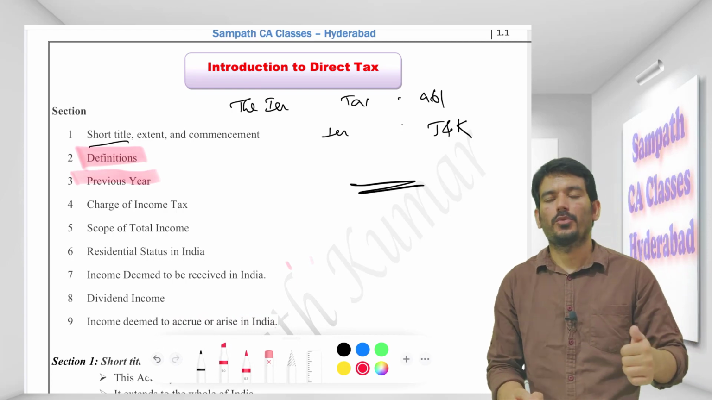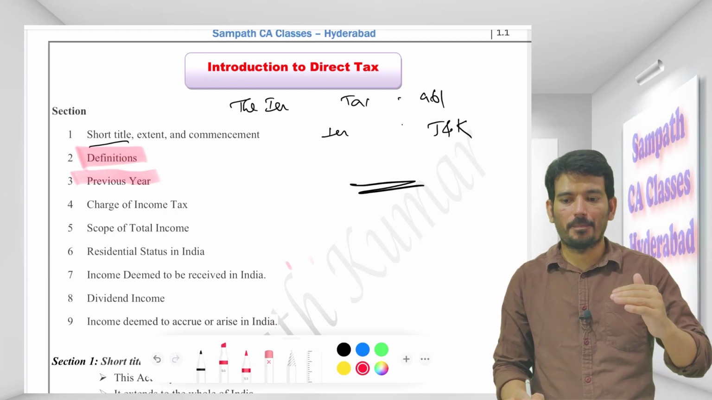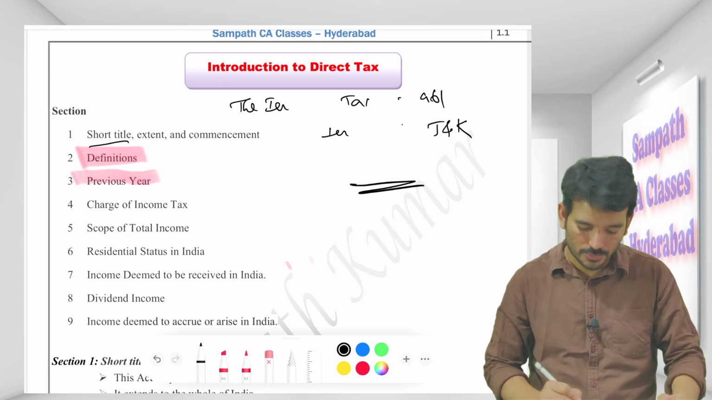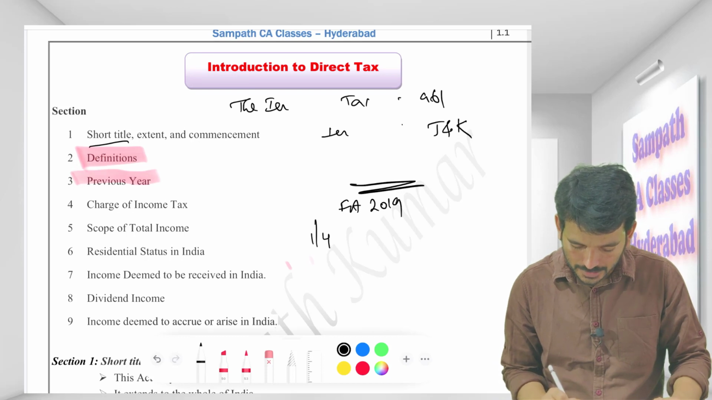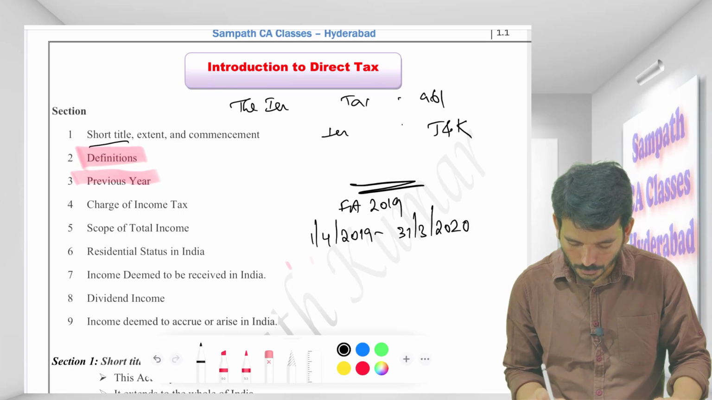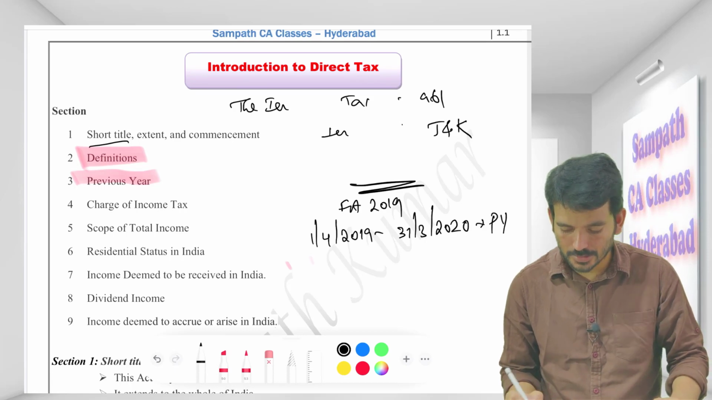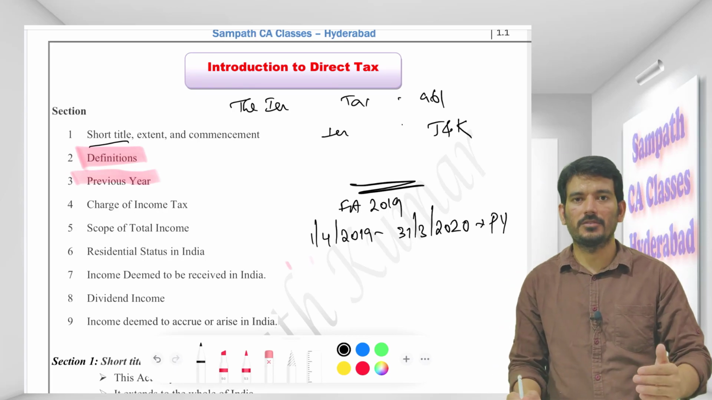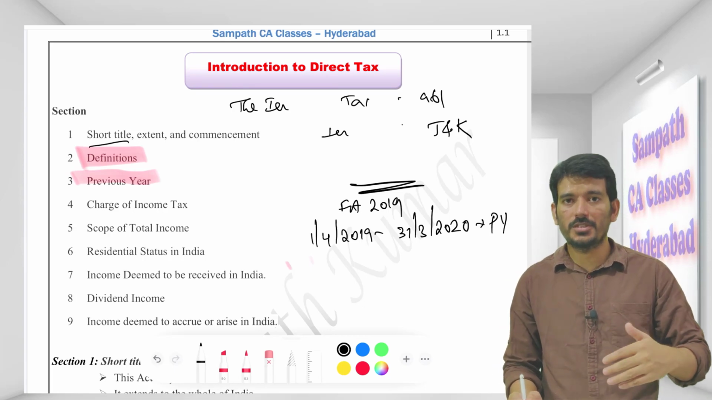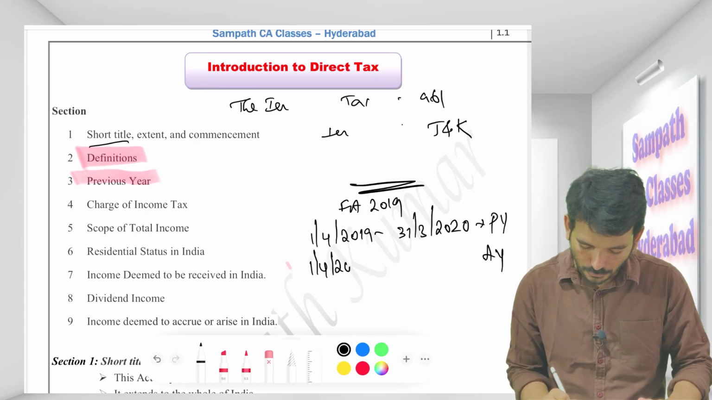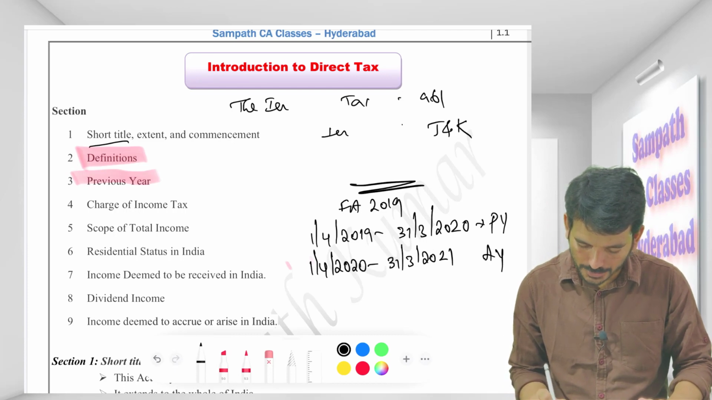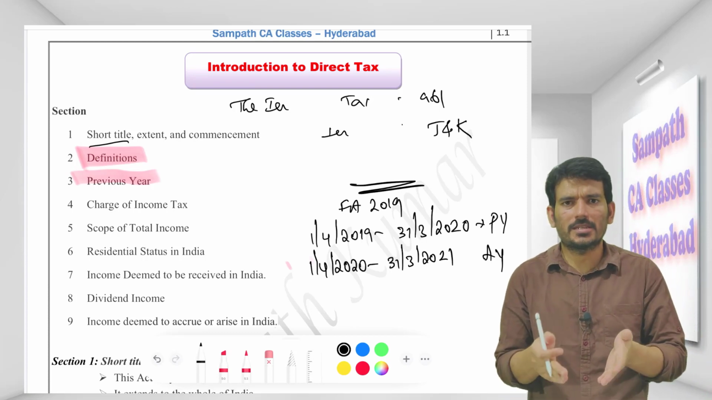Coming to the previous year. Whenever we say previous year, it means the period during which the income has been earned. I'll take an example of Finance Act 2019. My year starts from 1st April 2019 to 31st March 2020. So this is my previous year. It is the period during which I earned some income that will be taxed in my assessment year, that is 1st April 2020 to 31st March 2021. It's just an example here.